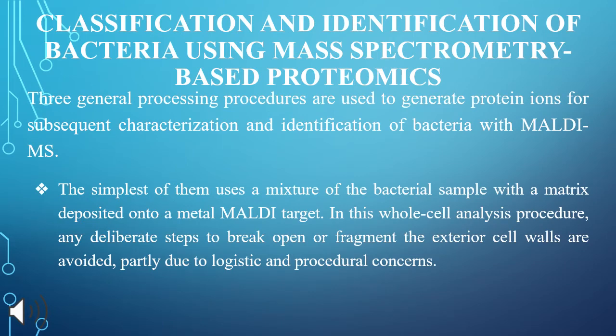Classification and identification of bacteria using mass spectrometry based proteomics. There are three general procedures used to generate protein ions for identification of bacteria with matrix assisted laser desorption mass spectrometry. First method is to use a mixture of bacterial sample with a matrix deposited onto a metal MALDI target. In this wholesale analysis procedure, any deliberate steps to break open or fragment the exterior cell walls are avoided, partially due to logistic concerns.